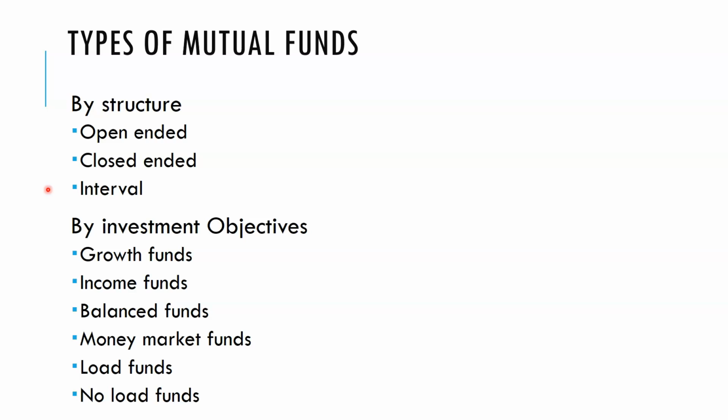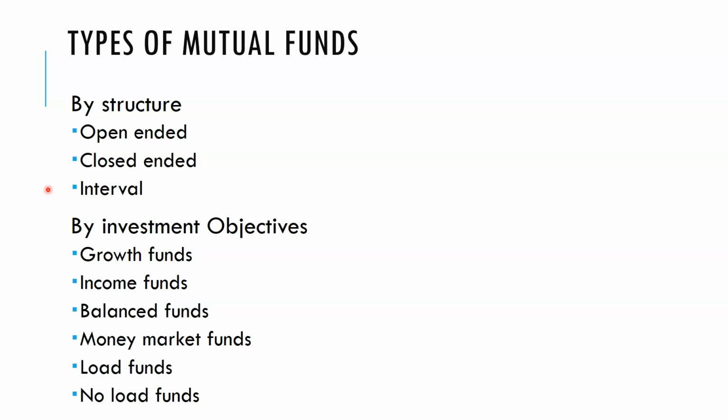The first one, the growth scheme: the majority of the money is invested into equities, and the remaining portion is invested into fixed income bearing securities. For example, in a growth scheme, up to 60% of the money collected from the investor is invested into equity, and the remaining 40% into debt.